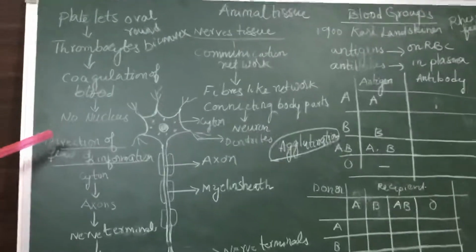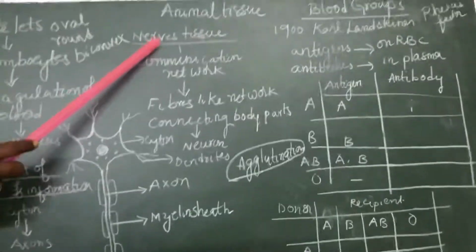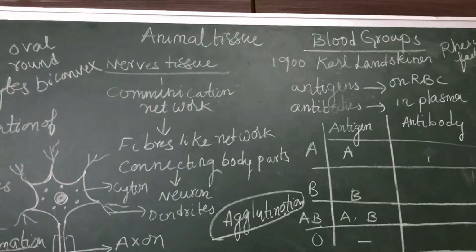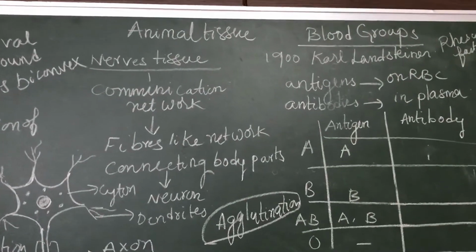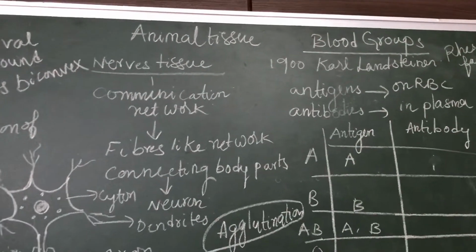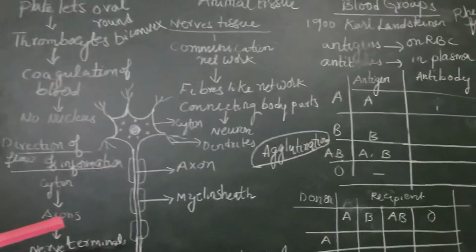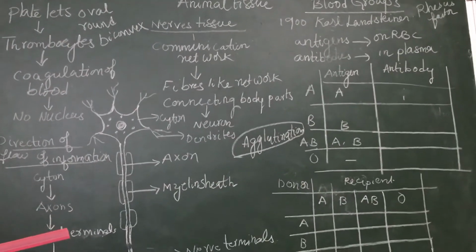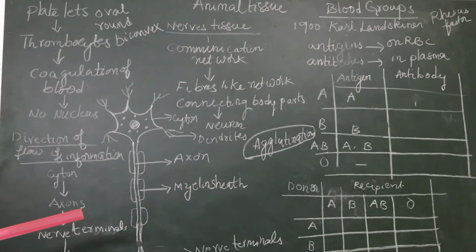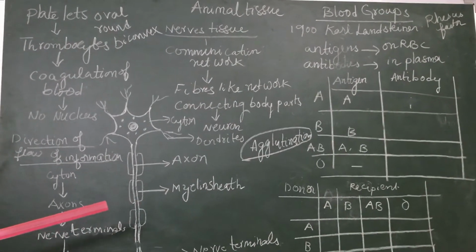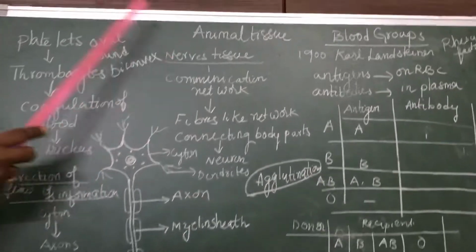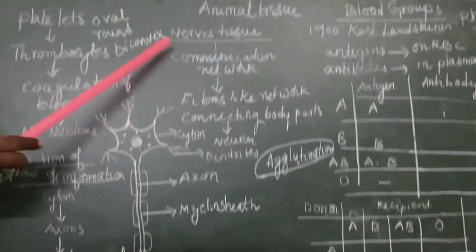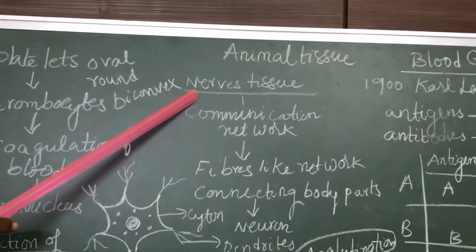Now let us go to another tissue called nervous tissue. Children, when you are crossing the road, your eyes should coordinate with your body parts like legs. There should be communication between your eyes and your body parts. To communicate all this, there is a communication network inside our body. This communication network is called nervous tissue.